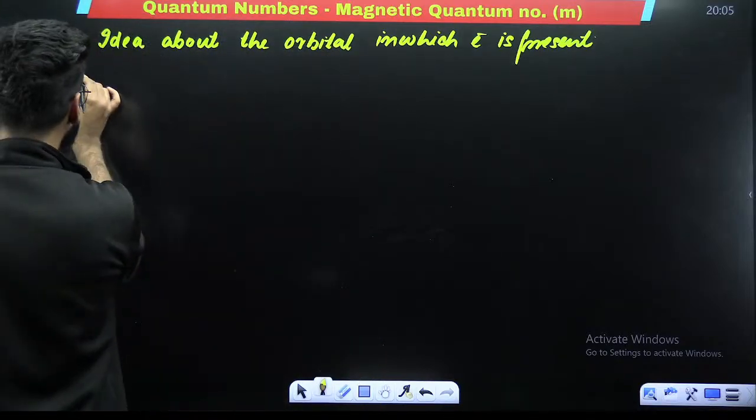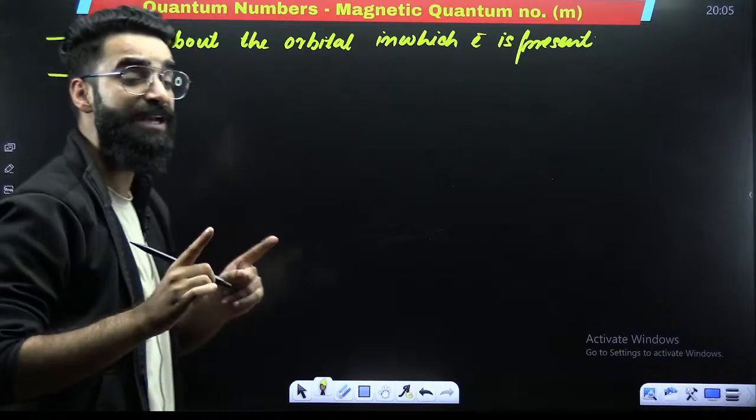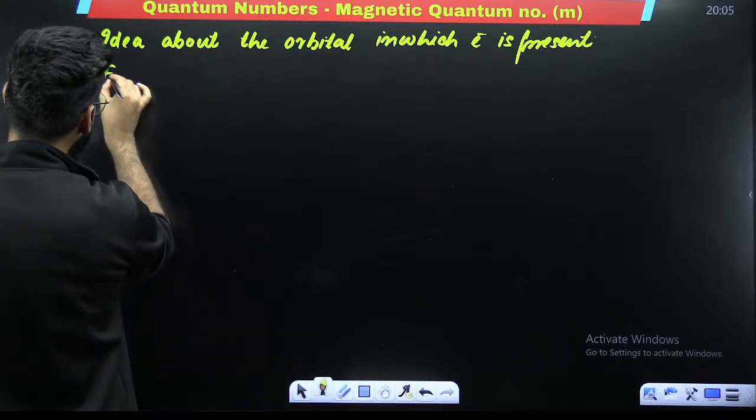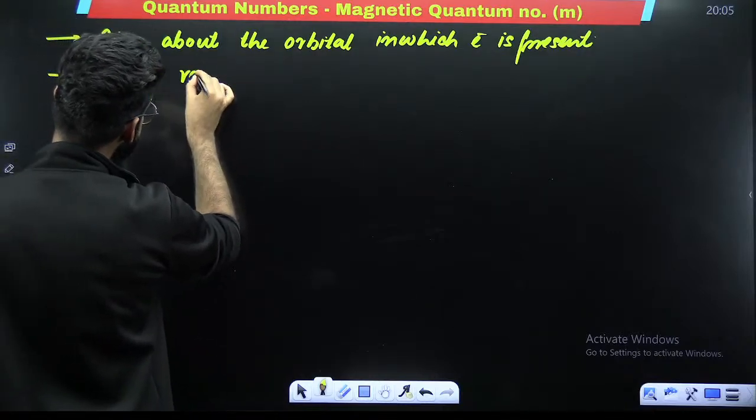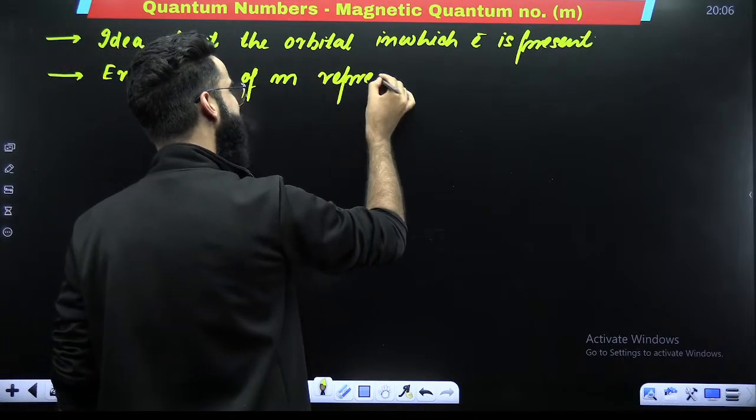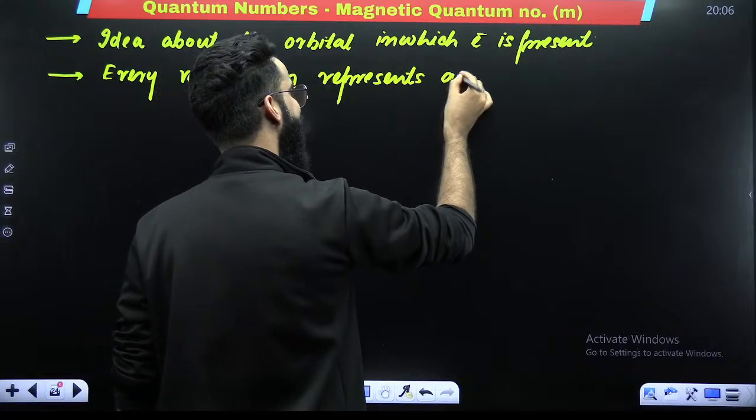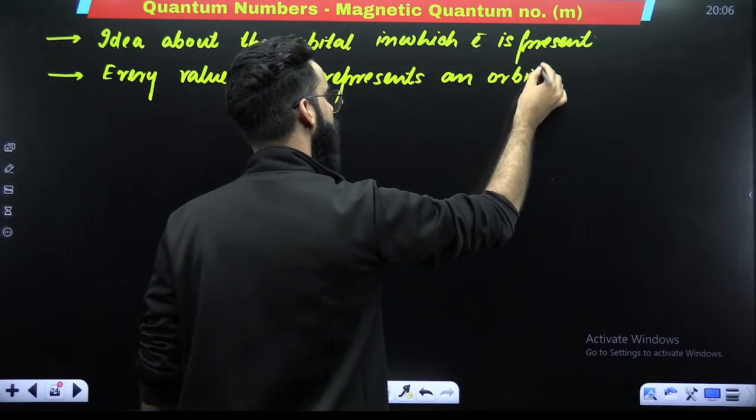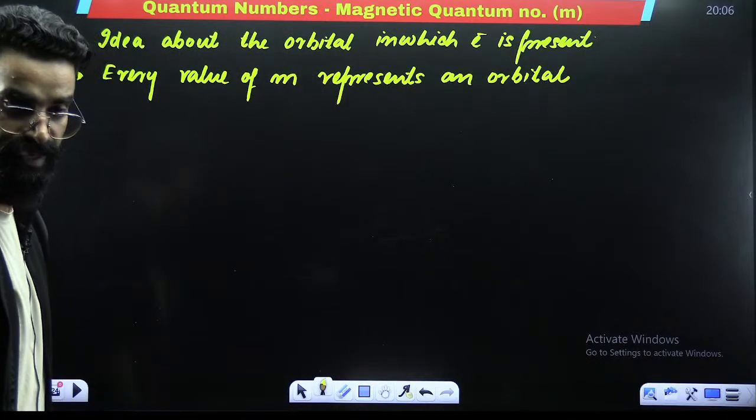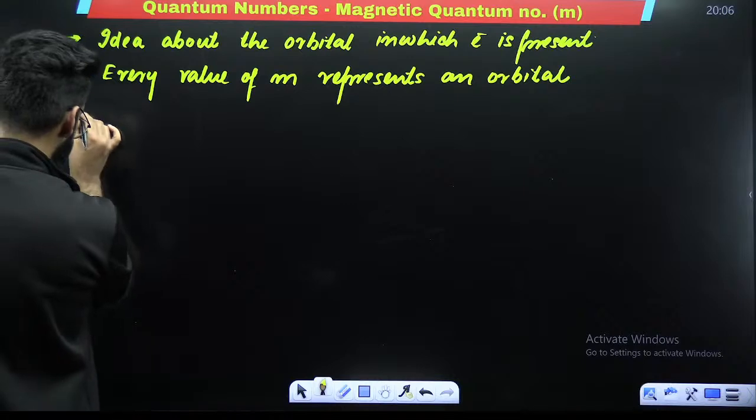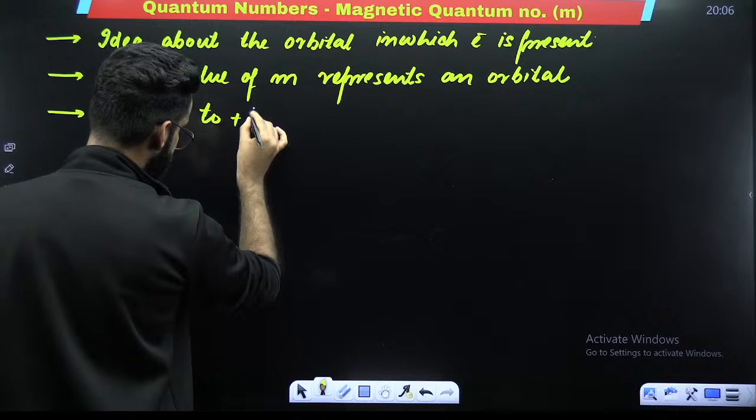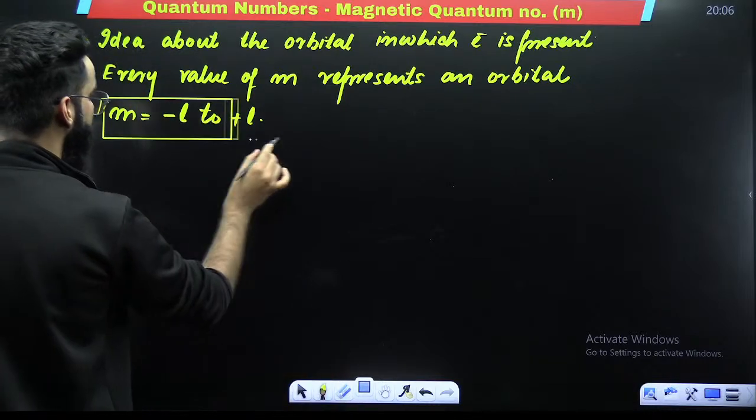Let me first of all tell you, like I told you, every value of L represents a subshell. In the similar way, my dear students, remember, every value of M represents an orbital. And M can have its values from minus L to plus L. Minus L to plus L.